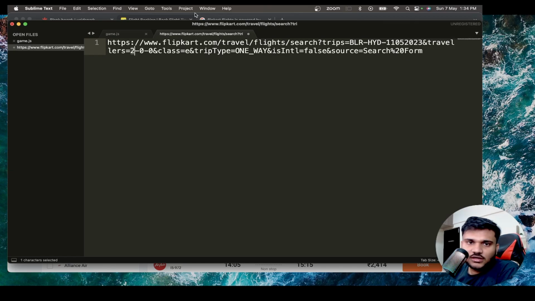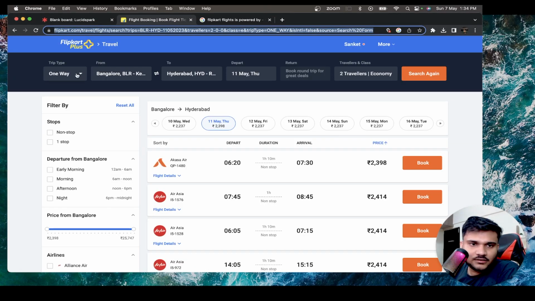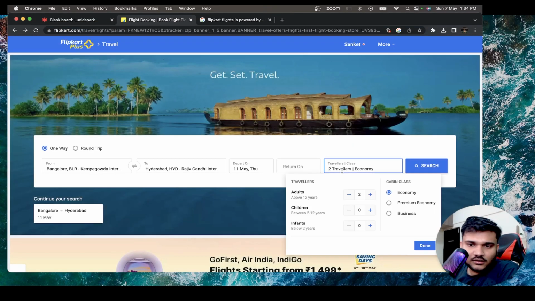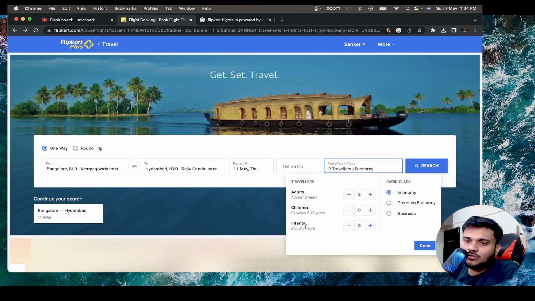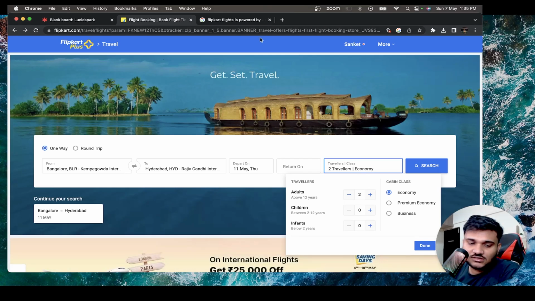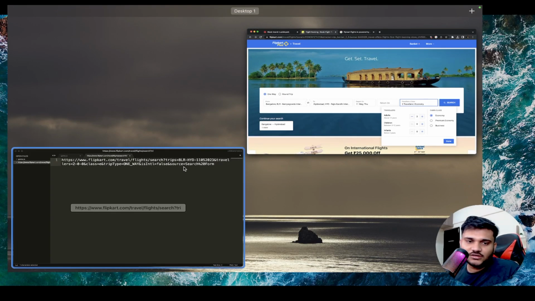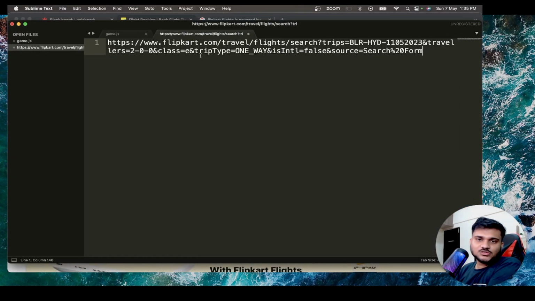0, 0. If you go back, number of children 0, number of infants 0, right? So 200 is actually referring to this. See how simple an API they have prepared. We are able to just understand it directly. Class equals E means economy class. Trip type equals one way, means it is not a two-way flight. Is international equals false. Of course, if it's not international, a lot of compliances are not going to come up, right?